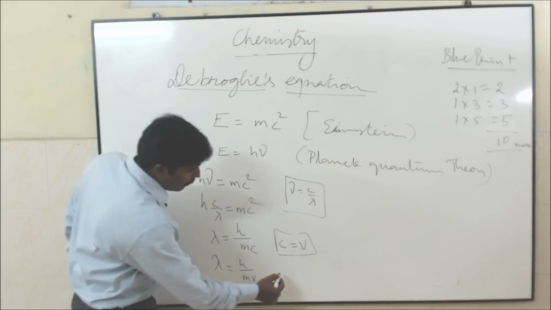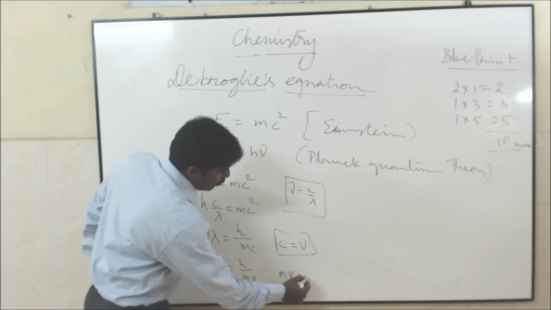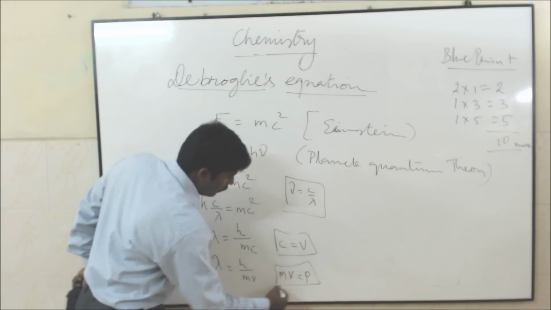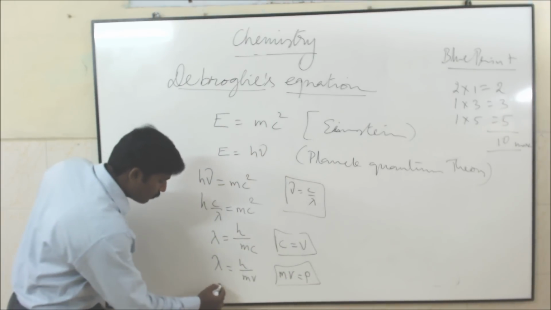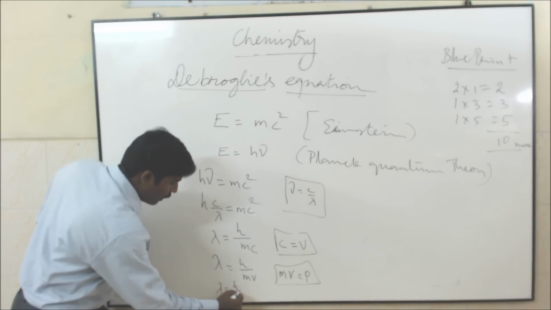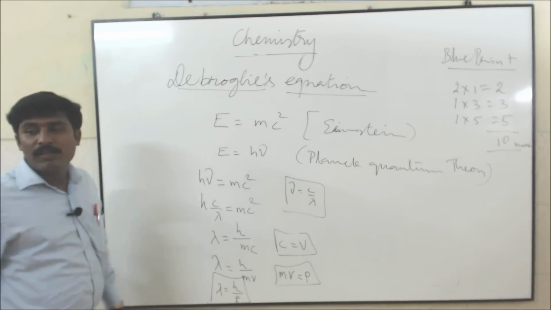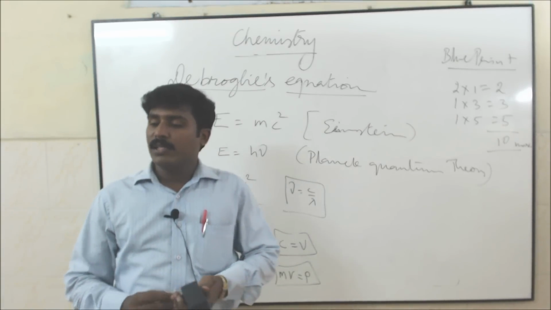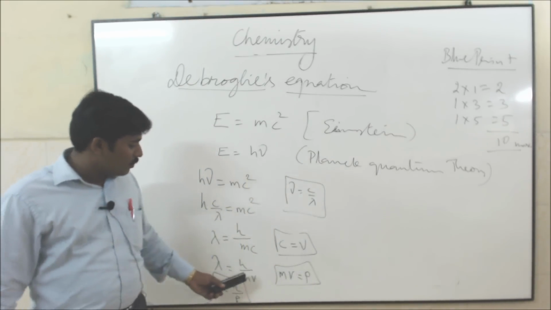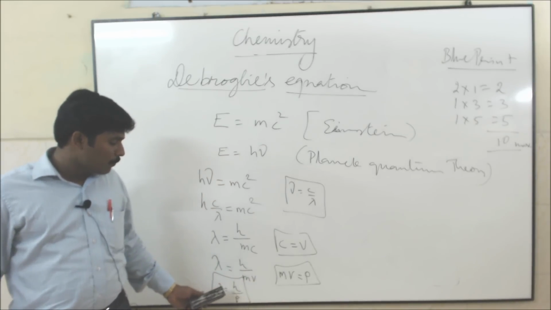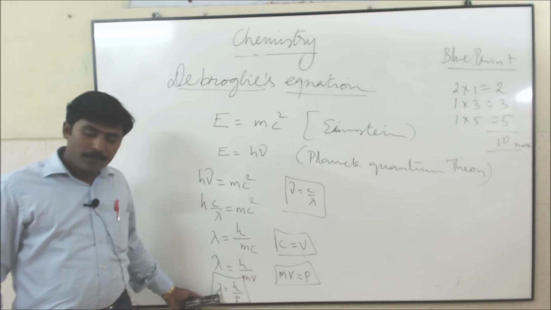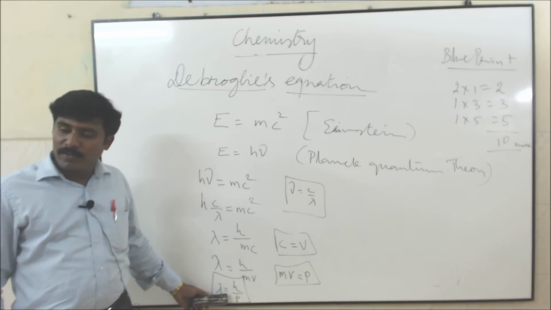But mass into velocity is momentum p, so mv is equal to p. So lambda is equal to h by p, which is nothing but de Broglie's equation. They will usually ask what is de Broglie's equation. Commonly they give this: lambda is equal to h by mv, or lambda is equal to h by p. That is de Broglie's equation.